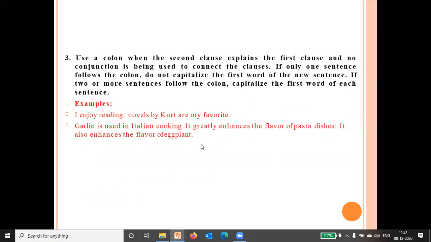Like, see here different examples are shown. I enjoy reading novels by Kurt; they are my favorite. So here the second one is explaining the first, that's why we have not started with a capital letter. But if two or more sentences follow the colon, capitalize the first word of each. If two sentences are following, then we will capitalize both.